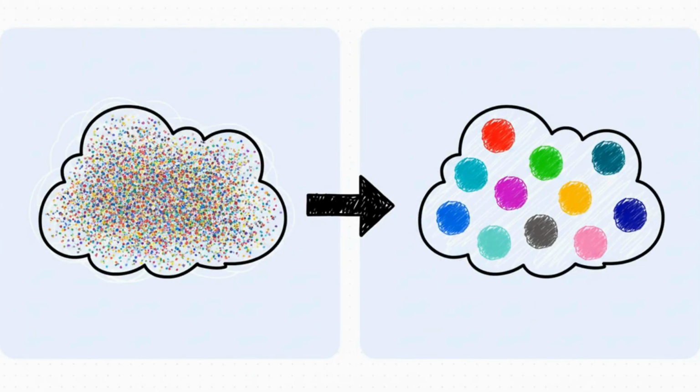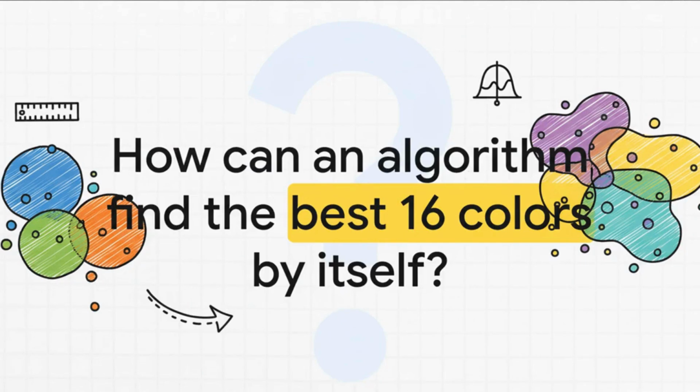Okay, so take a look at this. On the left, you've got a vibrant, high color photo, right? And on the right, that exact same image, but it's been compressed down to just 16 colors. You can still tell what it is, but an algorithm has somehow taken millions of pixel colors and boiled them down to a handful of representatives. The question is, how? And that right there, that's the core mystery we're tackling today.